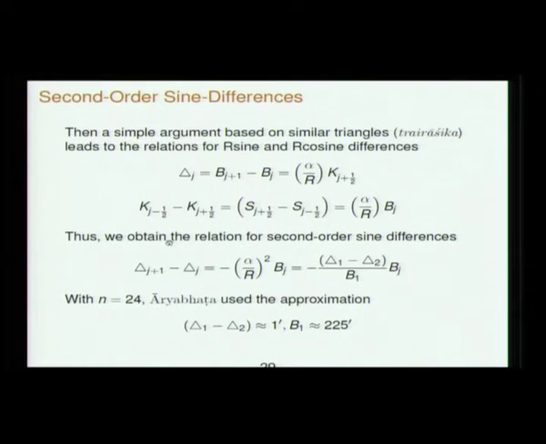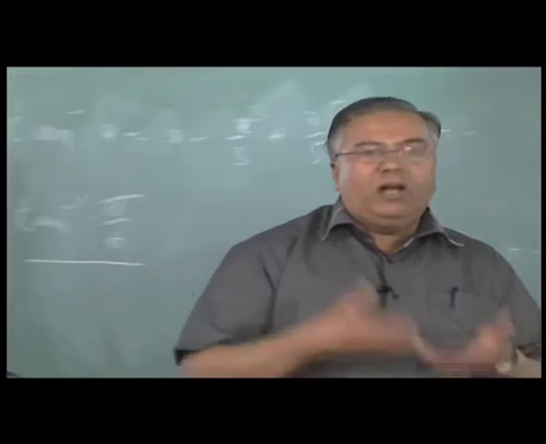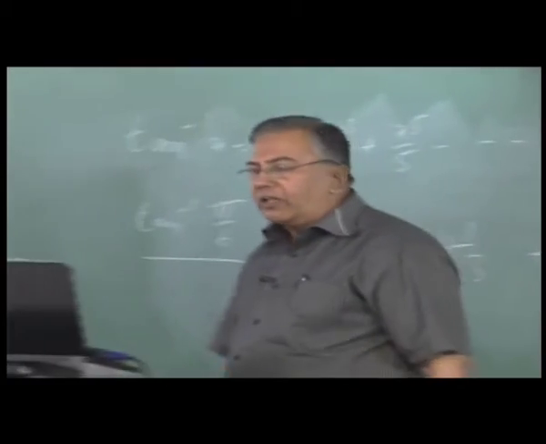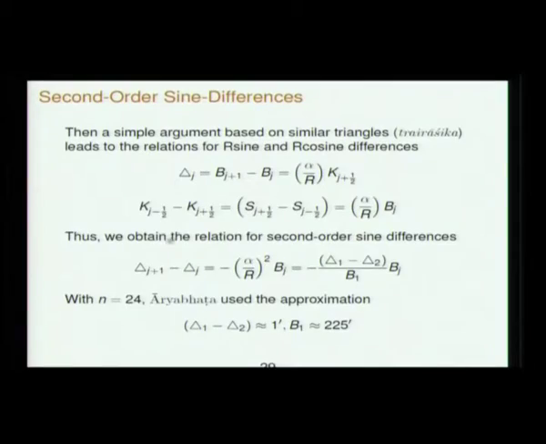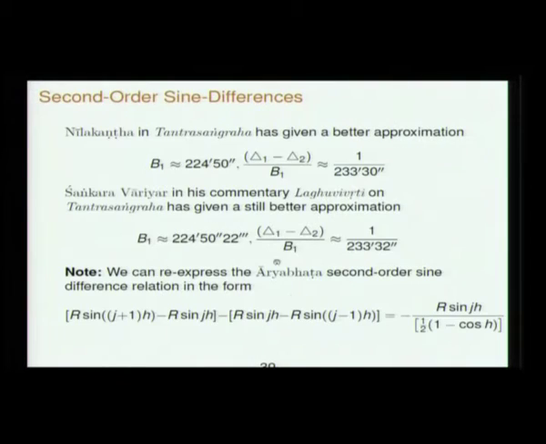Now, you have to do calculations with it so as to give you approximations, and he will give you approximations which are better than what Aryabhatta gave, so that you get better results. So, Nilakantha's approximation is sine of 225 minutes, take it as 224 minutes 50 seconds, and this ratio, the first sine difference by the first sine, you take it as 233 minutes 30 seconds.